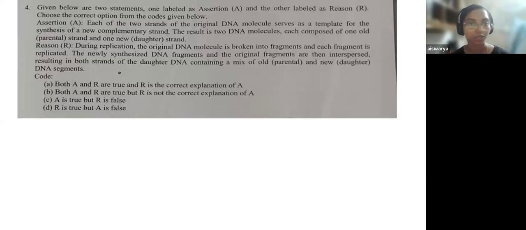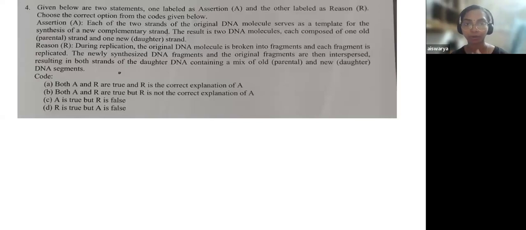So here, this was one of the high-level questions that was asked from the entire biology part. The first statement, the assertion statement, states that each of the two strands of original DNA molecules serves as a template for the synthesis of a new complementary strand. The result is two DNA molecules, each composed of one old, which is the parental strand, and one new, which is the daughter strand.